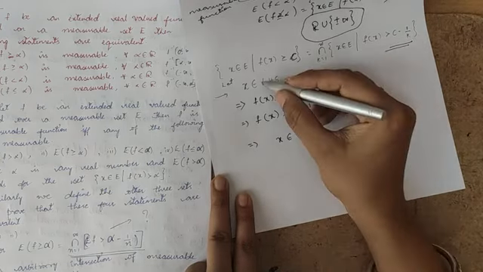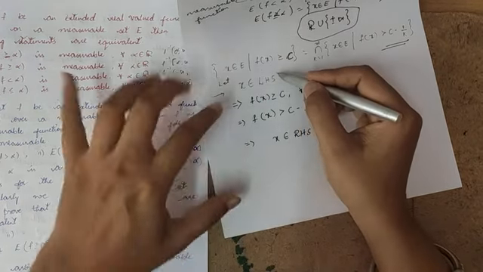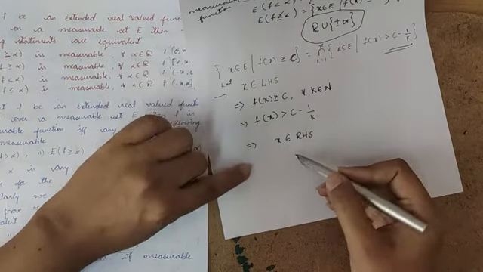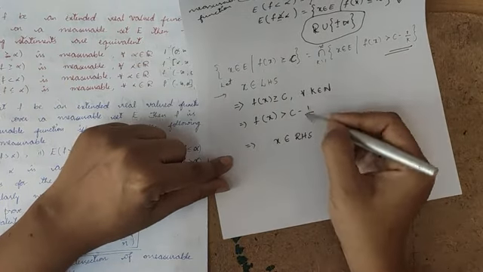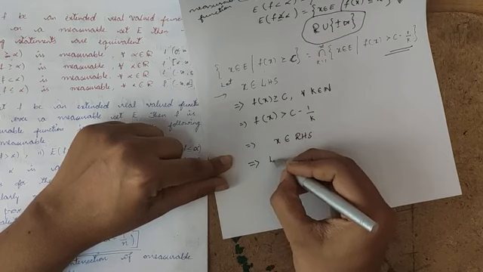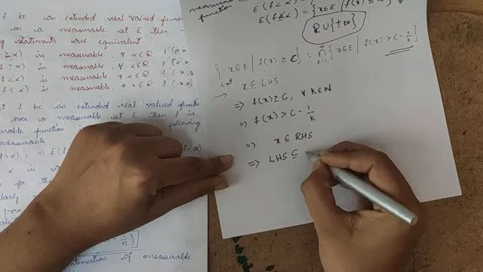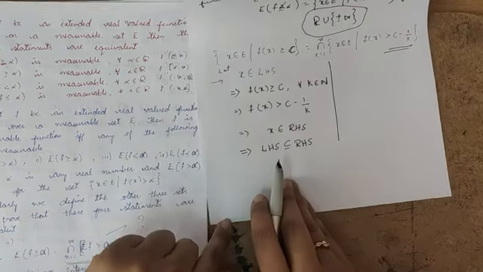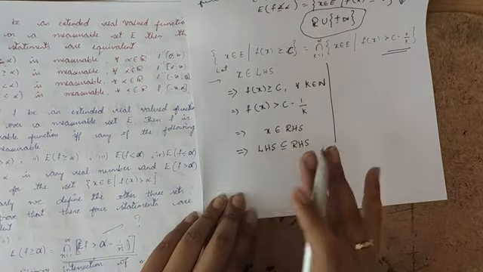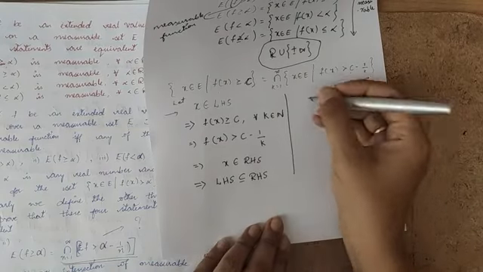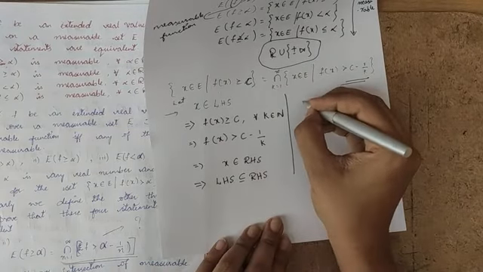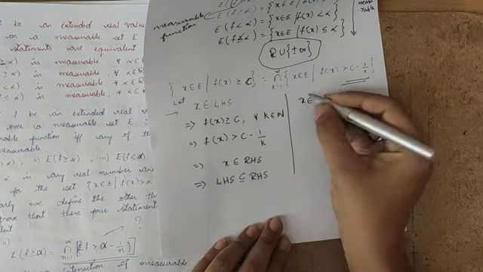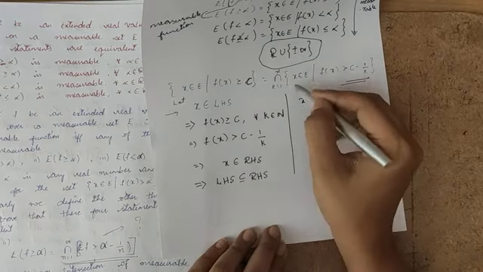So what I have considered is one element that belongs to LHS, and I'm proving that element belongs to RHS. From this I can say LHS is a subset of RHS. So if I prove this in the reverse way also, then that means LHS is equal to RHS. So I will consider x belongs to RHS now. I'm considering one element that is belonging to RHS, this part.